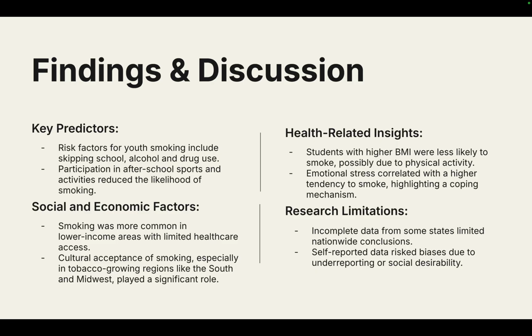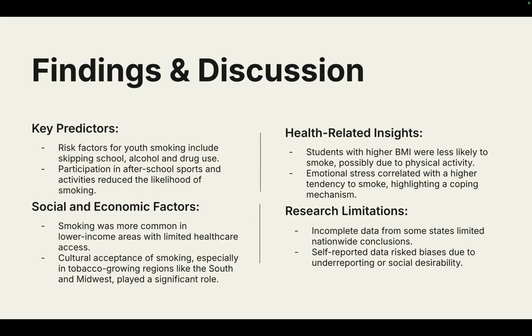So for findings and discussion, the key predictors. Risk factors for youth smoking include skipping school, alcohol, and drug use. And the research showed that participation in after school sports and activities reduce the likelihood of a child smoking. For social and economic factors, smoking was more common in lower income areas that had limited access to healthcare, and cultural acceptance of smoking, especially in tobacco growing regions like the South and Midwest, played a significant role.